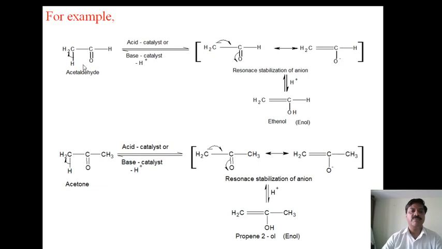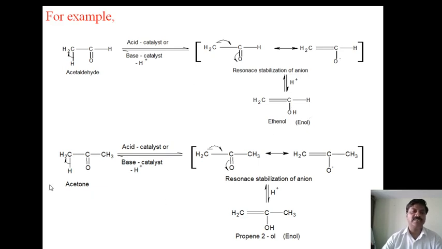Now coming to the examples. First one is acetaldehyde. Here it is similar to that. It undergoes reaction in presence of an acid or base catalyst. It forms a negative charge, and the oxygen atom, being more electronegative, drags the electrons towards itself, and due to making the tetravalency, these electrons participate in the bond formation, and the anion is formed. These electrons easily flow towards the proton to form the enol form.